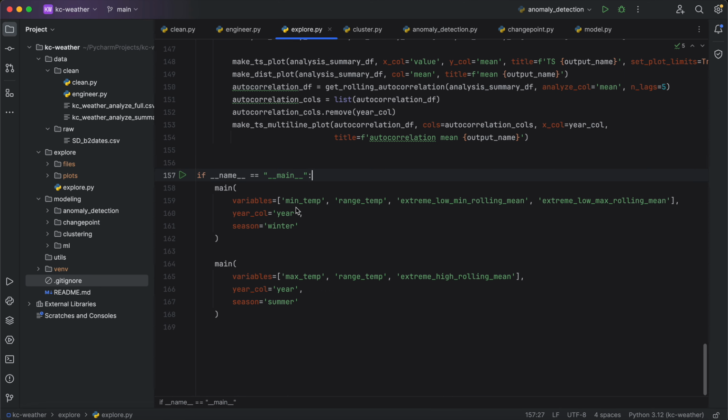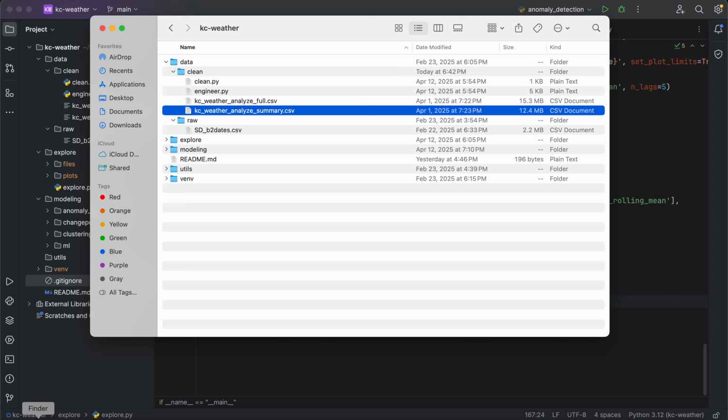And then this is set up to where we can pass in different variables that we want to look at. Do we want yearly analysis? What seasons do we want to look at? And really in this analysis, I look mostly at winter and summer weather, just because that's when the results can be the most extreme. But again, a more thorough analysis could look at all the seasons.